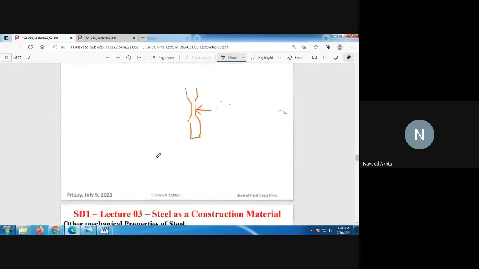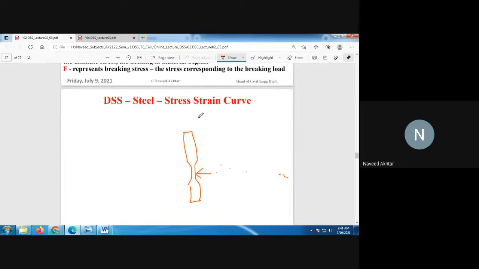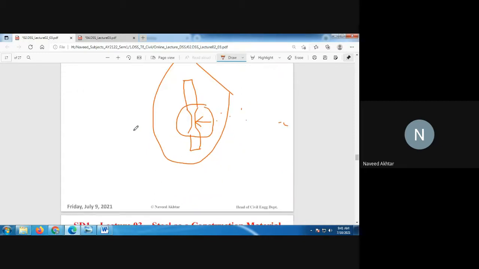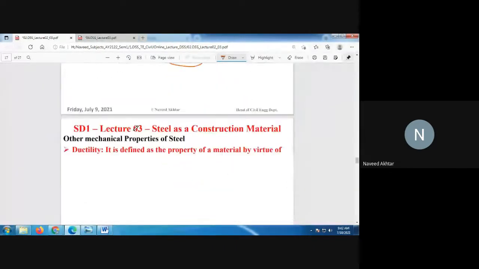And one important point is that after point E, that is the ultimate load, the neck formation in the member will take place. It means that the cross section at the place where the failure will occur is reduced, and that is nothing but called neck formation.